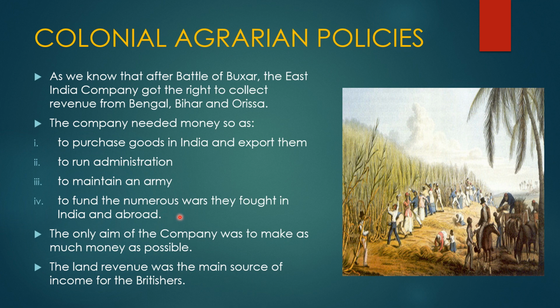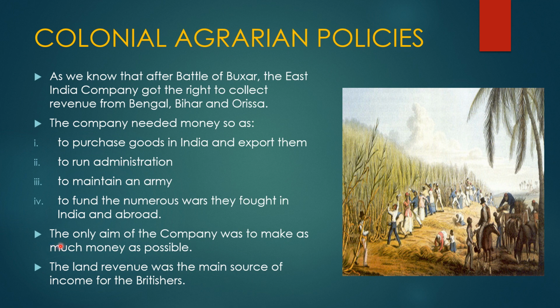They fought numerous wars in India with different kings to capture their territories, and also abroad with different countries to capture their land as well. So these four are the major reasons why they needed money.